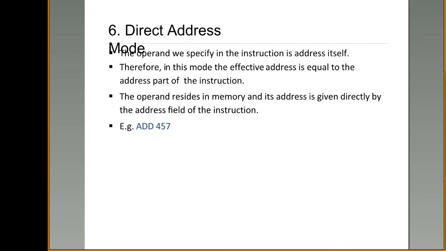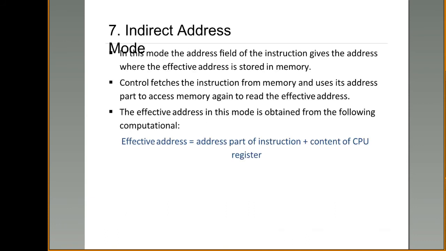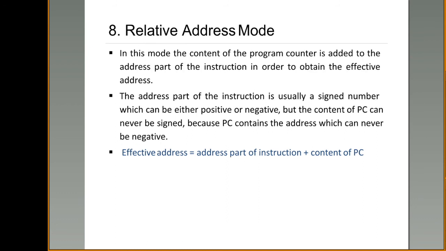If it is a direct mode, in the 457th location you will have the actual operand. You can retrieve that. But if it is indirect address mode, this 457th location does not contain the operand. It contains one more address where the actual operand is present. That is the difference between direct and indirect address.